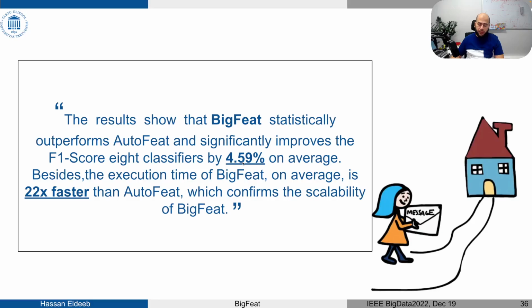The execution time of BigFeat is extremely fast, 22x faster than AutoFeat. The running time and memory space complexity is linear for our tool, and this confirms the scalability of BigFeat. That's all from my side.